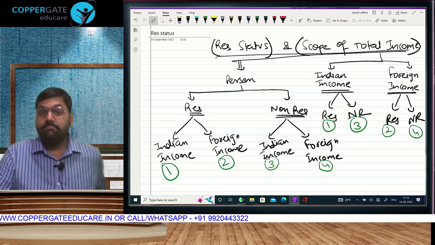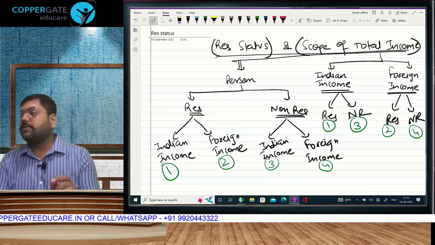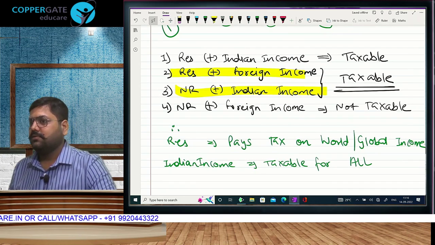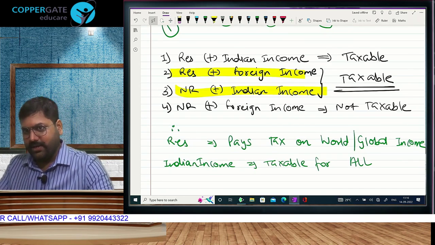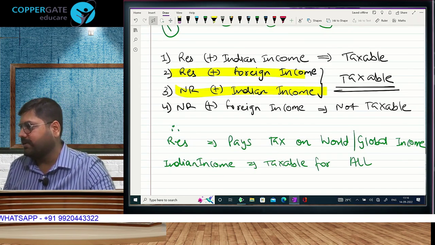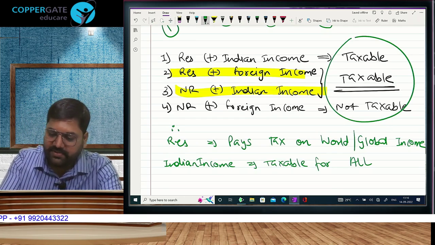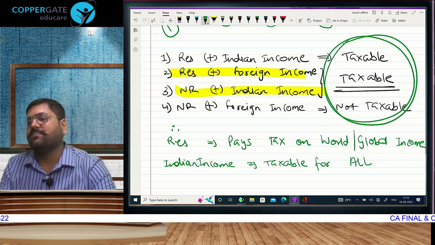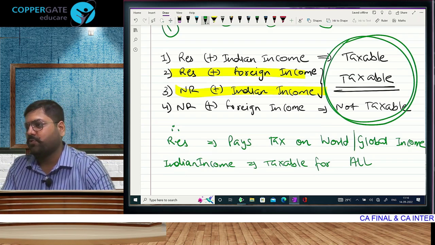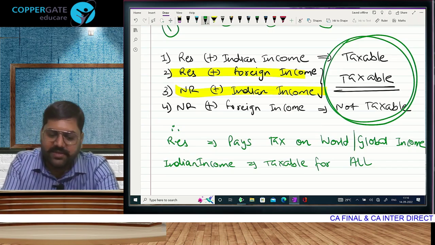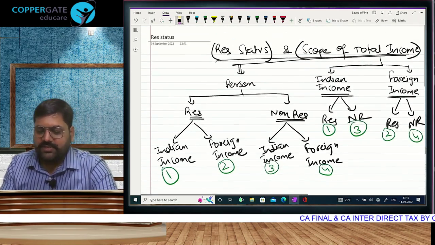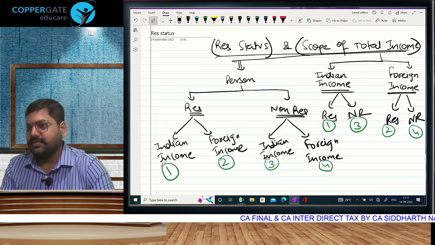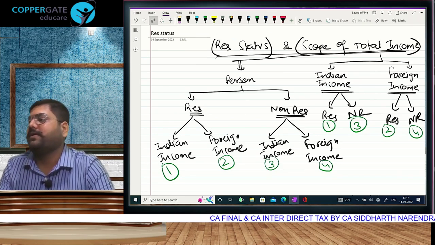Correct? But income calculation will directly get affected with this part. A particular income will be included in the taxable income or not included in the taxable income. You can't decide without this knowledge. And that is the reason before we start income calculation, we need to know residential status and scope of total income, which is very simply summarized. What is residential status? Quick summary.